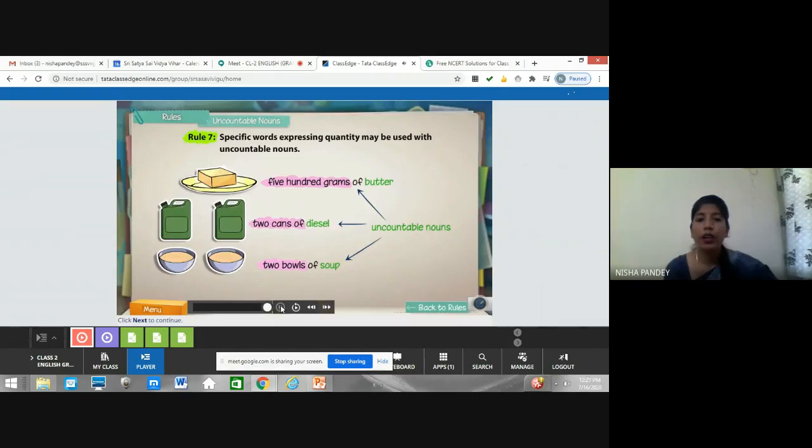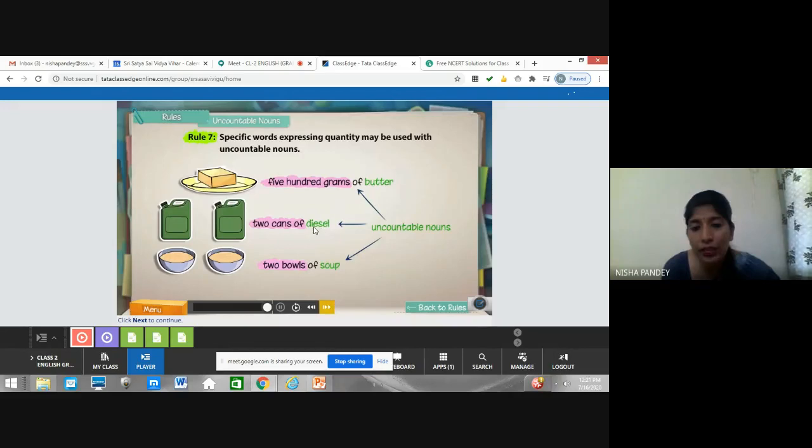So here, 500 grams of butter. So we use specific words, special words, to express quantity for uncountable nouns. So for example, butter. How much butter? 500 grams of butter. But if we say slice of butter, then again it can be counted. One slice of butter, two slices of butter, right? Now here, two cans of diesel.